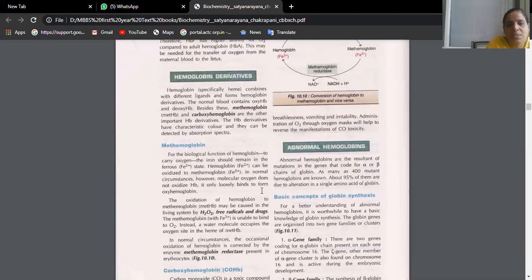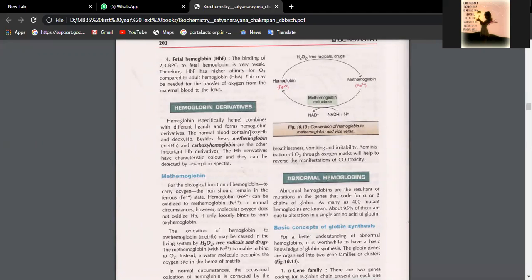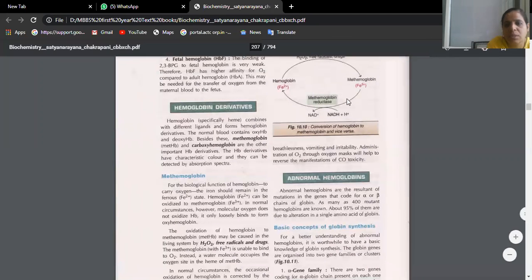So now see here, one such derivative. Hemoglobin combines with different ligands and forms hemoglobin derivatives. In normal blood, hemoglobin combines with what, beta? Oxygen to form oxyhemoglobin, isn't it? And once it is going to the tissues, it gives up its oxygen to form deoxyhemoglobin. Besides this, we also have methemoglobin.